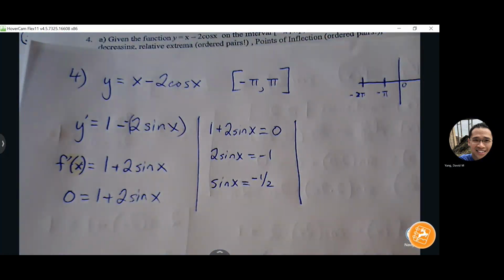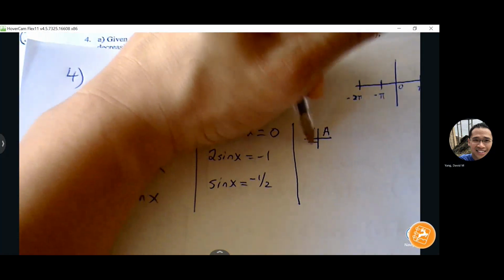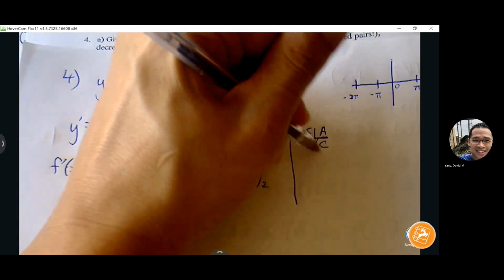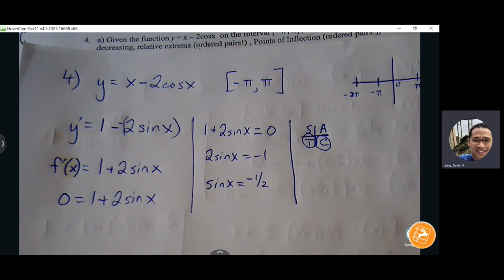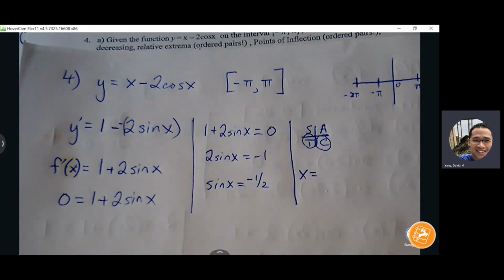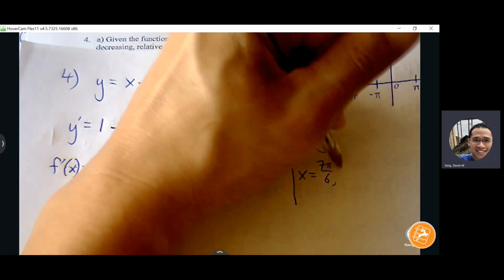All right, so where is sine going to be negative? Yeah, fourth and third, okay. It's going to be in the family of what function here, or what radian here? pi over 6, right? So we all find variations of pi over 6 in the third and fourth quadrant. What are those going to be? Yeah, 7 pi over 6. Yeah, 11 pi over 6.